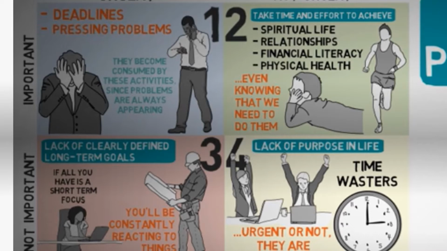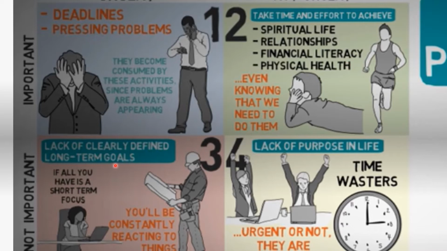This one is important and urgent, which will have deadlines, pressing problems, etc. This quadrant talks about tasks that are important but not very urgent, for example daily exercise and spiritual life. They will take time and effort to achieve, like going to the gym.